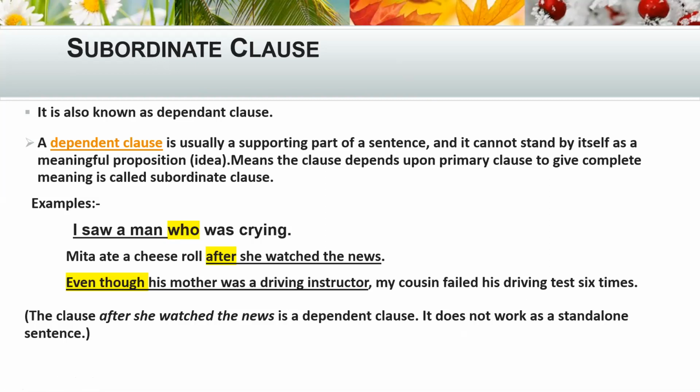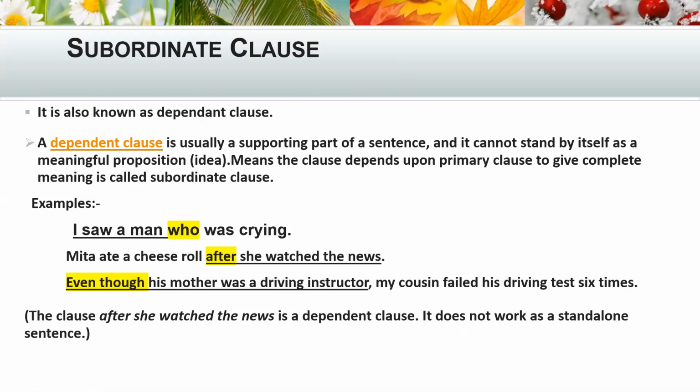Okay, let's see the second type of clause. It is called subordinate clause. It is also known as dependent clause, and I have made videos on types of subordinate clause separately. These are noun clause, adjective clause, or adverb clause.